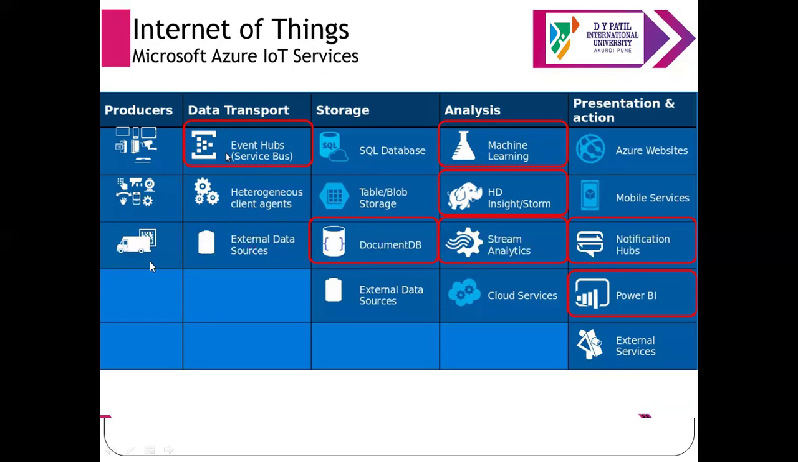With the help of this, the collected data will get stored. For storage, we can use a SQL database system, or we can use table or blob storage, or we can use DocumentDB, or some data source to store the data. Then we have to analyze that data. To analyze it, we have machine learning algorithms, or HDInsight Storm. We have Stream Analytics, we have cloud services. Based on these facilities, we can analyze that data, and lastly, we can present that data in the required format.